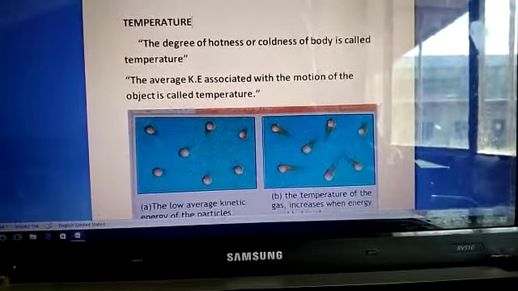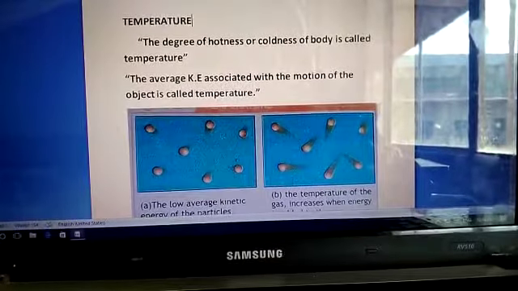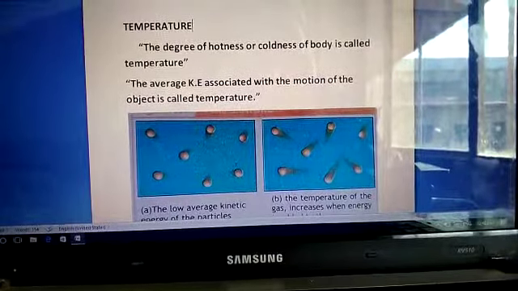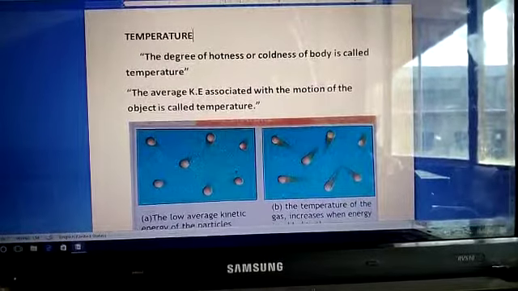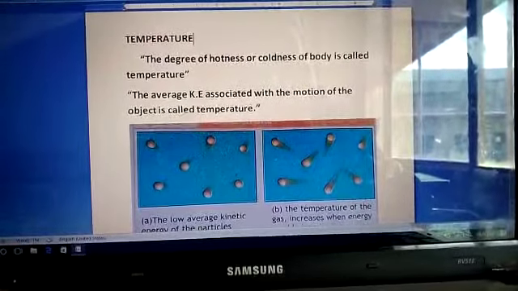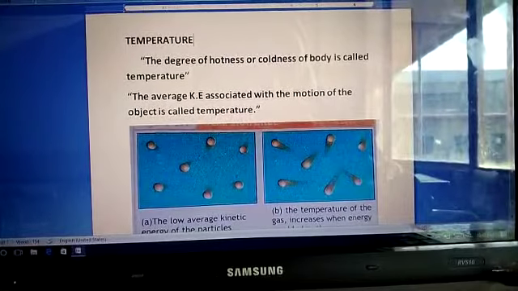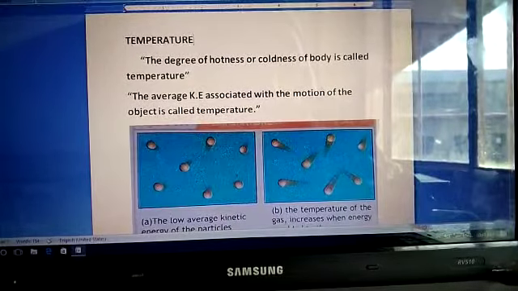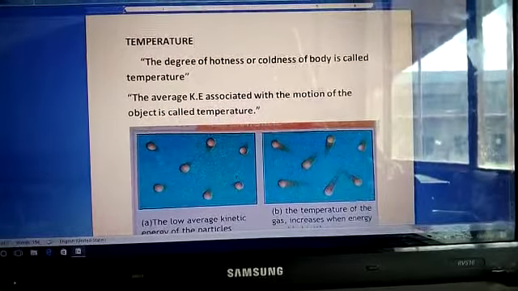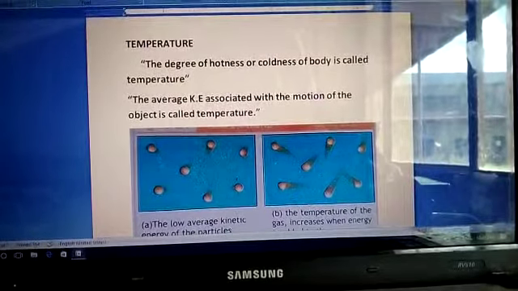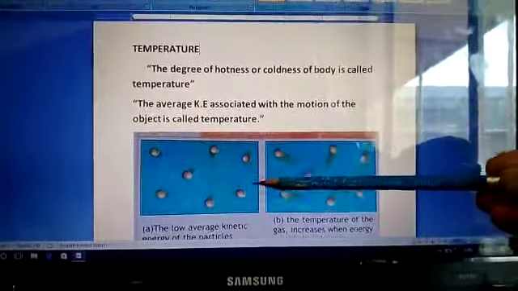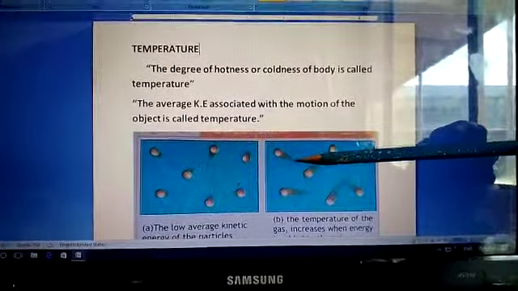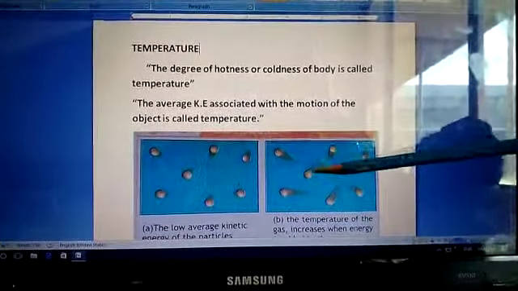In solid materials the constituent particles, the particles which form that material, like atoms, ions, and molecules, just vibrate about their mean position. They are not able to move freely within the material. But inside gases and liquids, the molecules, atoms, or ions are in constant motion, and they move freely within the material.